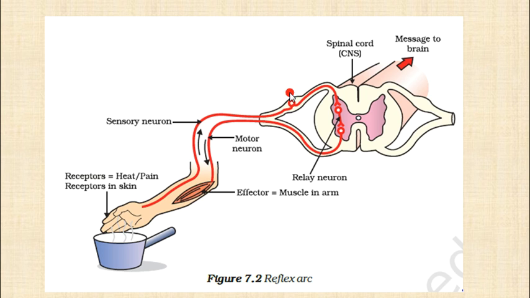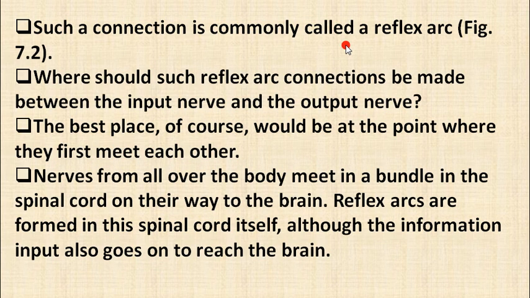वापस खींच लेगा. Now this is our spinal cord, and spinal cord is a part of our CNS meaning central nervous system. So this will give the message to the brain को ये मैसेज यहाँ से पहुँचेगा by this sensory neuron and this through the spinal cord, and relay neuron, you can see here relay neuron, and this is effector muscle. यहाँ जैसे ही इसको वापस सिग्नल मिलेगा ये मसल हाथ को खींच लेगा, यहाँ से सिग्नल जा रहा है एंड यहाँ से वापस वो सिग्नल रिस्पॉन्ड के लिए वो सिग्नल दे रहा है. So this is about reflex arc. So such connection is called as reflex arc.